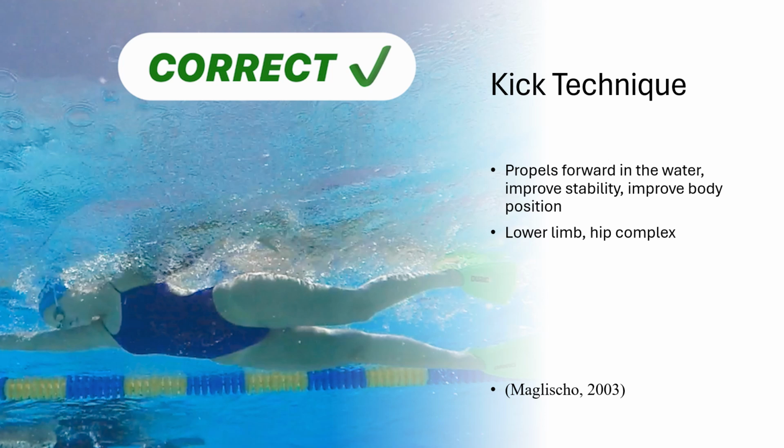The gastrocnemius and soleus in the calf, along with the tibialis anterior, contribute to ankle flexion and extension, optimizing foot position for propulsion. Another musculoskeletal component is the hip complex, which is made up of the pelvis and femur. The muscles in this body area that contribute to swimming include the iliopsoas, gluteus maximus, and abductors/adductors, which control leg movement and alignment during kicks, contributing to stroke efficiency and propulsion.